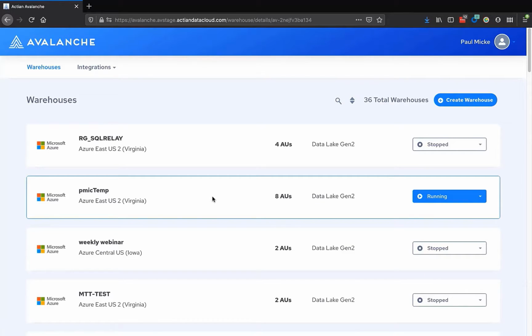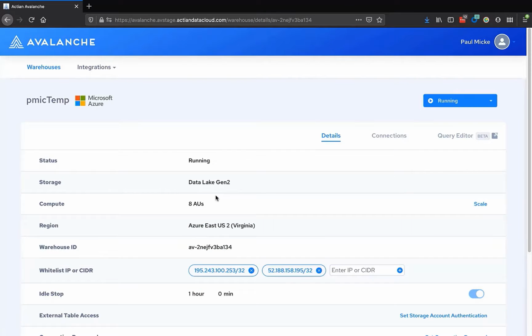Let's click on the one we've just started with. You can start and stop your cloud data warehouse, so you only pay for what you use and never pay for compute power you're not using.